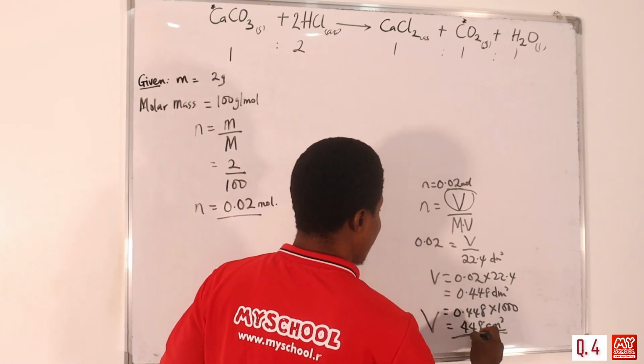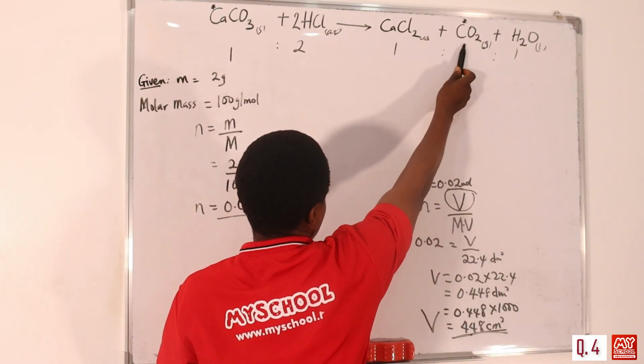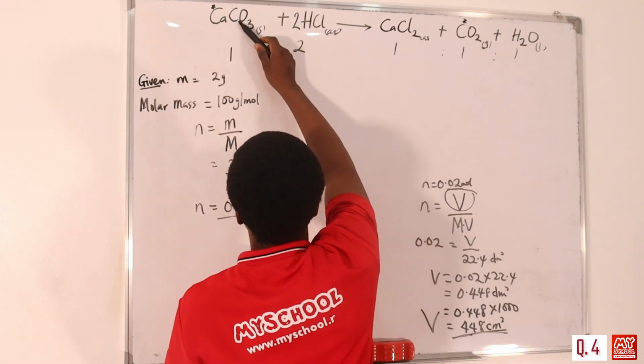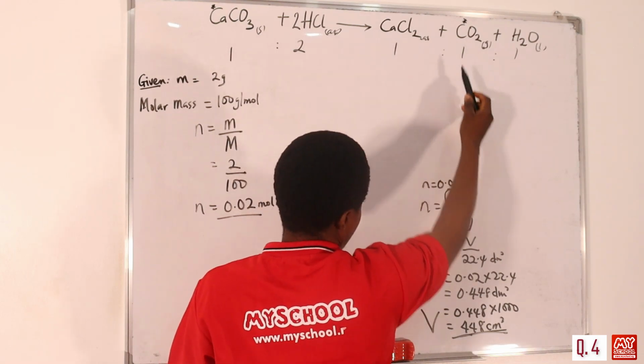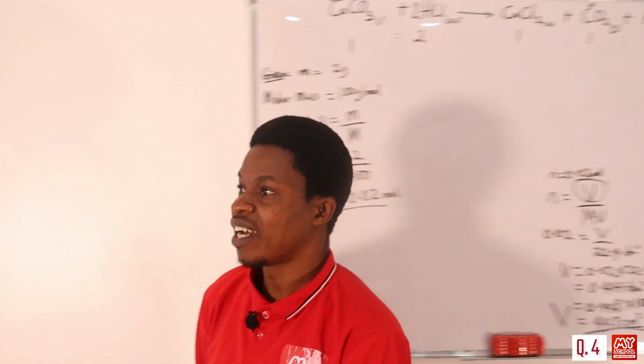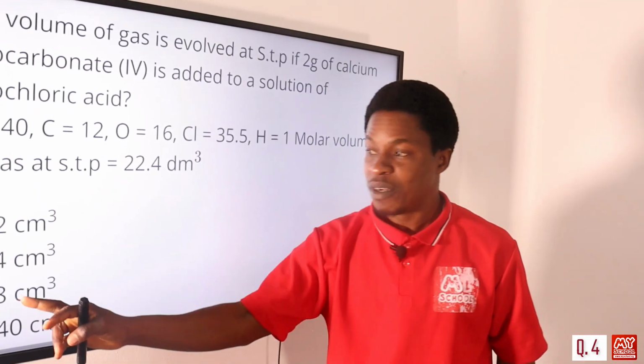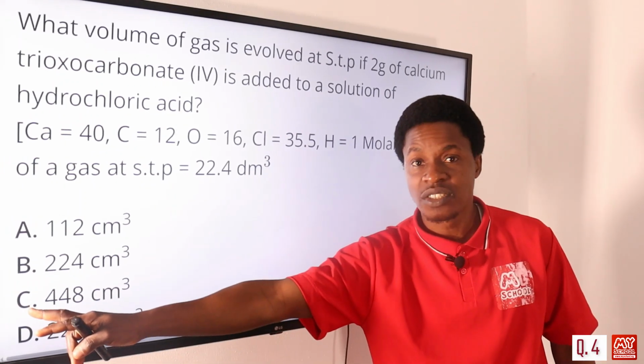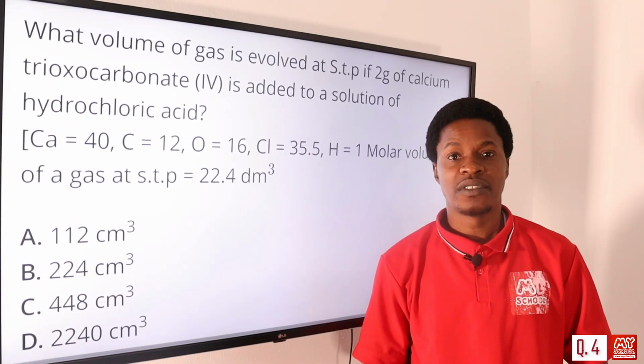So the volume of the gas that will be produced with 2 grams of calcium carbonate is going to be 448 cm cube. Let's move back to the screen so we can look at the options we have there. The only place we have 448 is actually in option C. So the correct answer is option C.